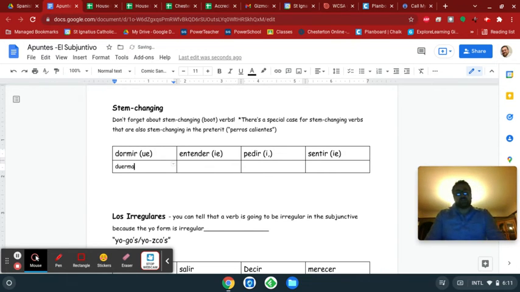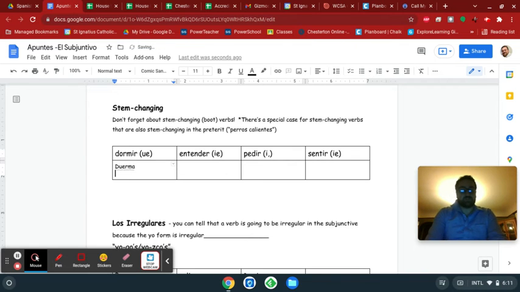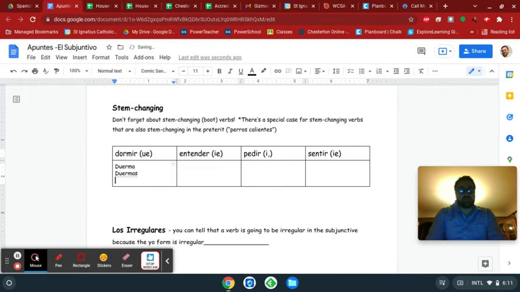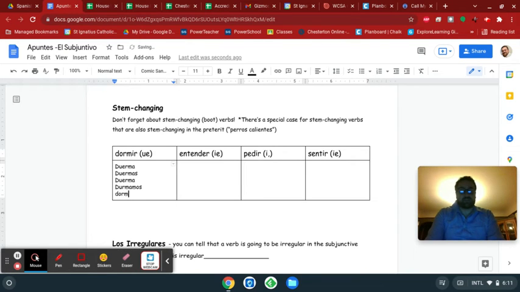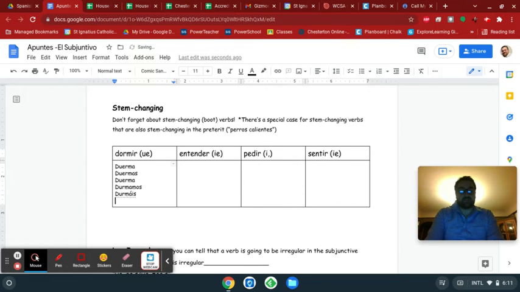except it's going to be duerma for the yo form, duermas for the tú form, duerma again for the él, ella, usted form. So remember that the yo form and the él, ella, usted form are exactly the same in the subjunctive. Just like in the present indicative tense, we're going to switch back to using dorm: dormamos, dormáis, and then duerman. And that is how the verb dormir is conjugated.